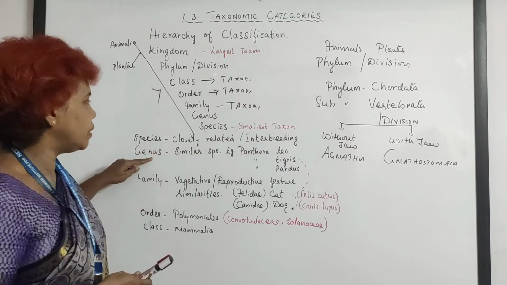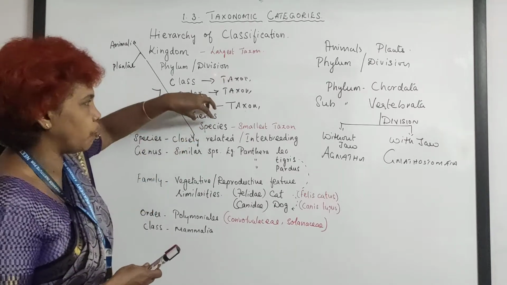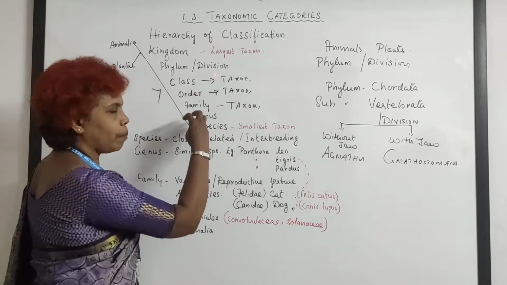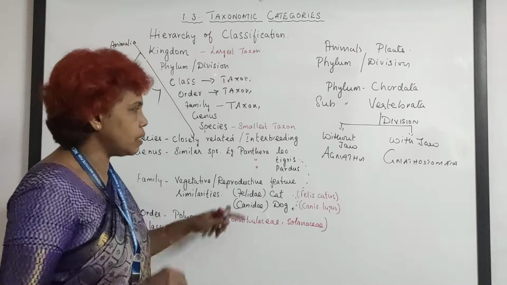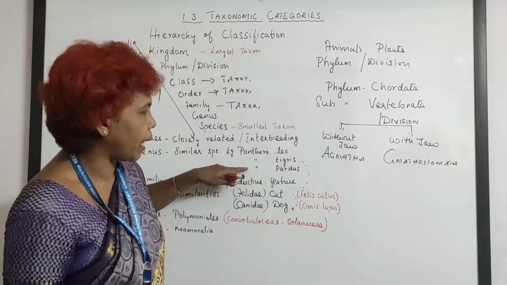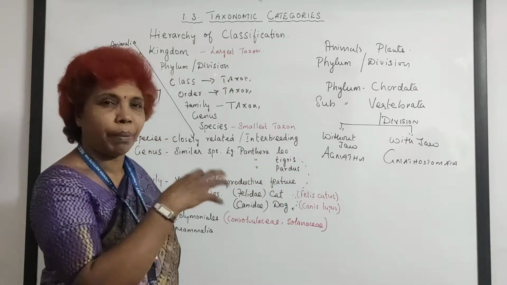Understood? And genus. A group of species with similar characters will form a genus. For example, see Panthera leo, this is the lion. This is the tiger, Panthera tigris, and Panthera pardus, the leopard. All belong to the big cat family, the big cats.